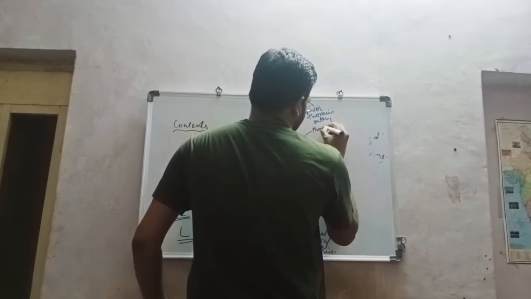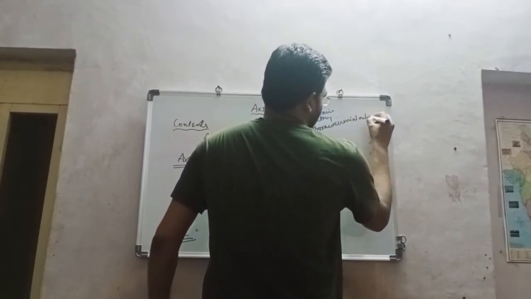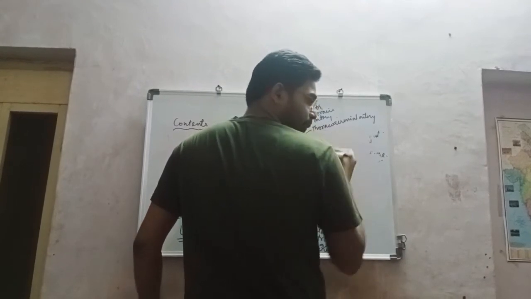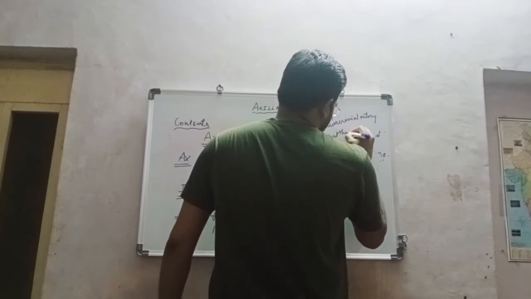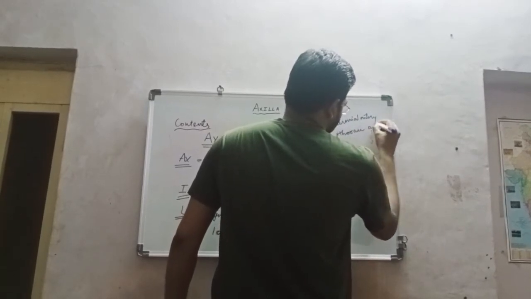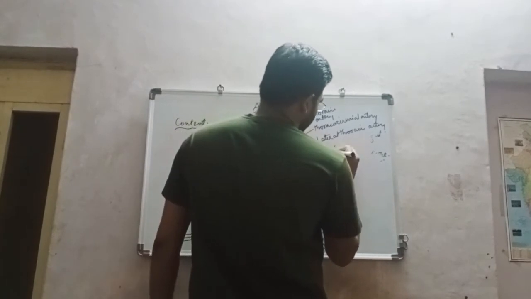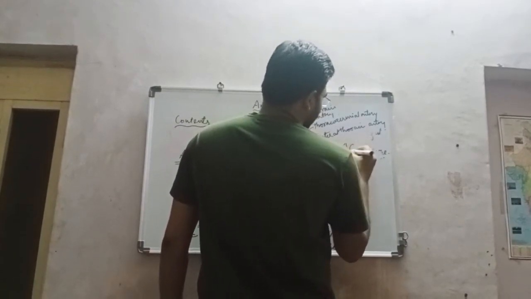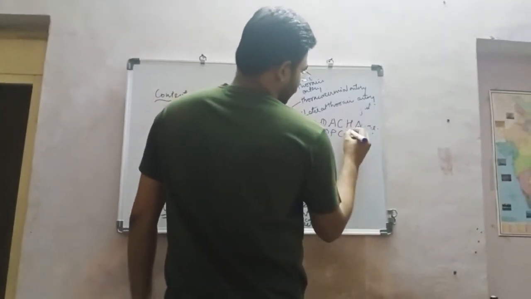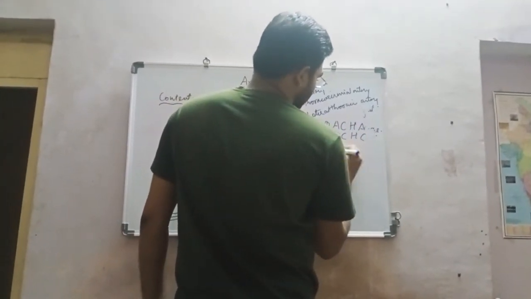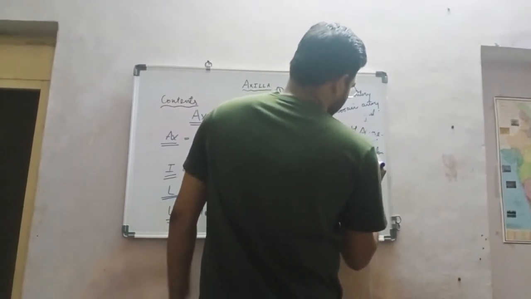First, the thoracoacromial artery, and second, the lateral thoracic artery. Now the third part has three branches: first, anterior circumflex humeral artery, second, posterior circumflex humeral artery, and third, subscapular artery.